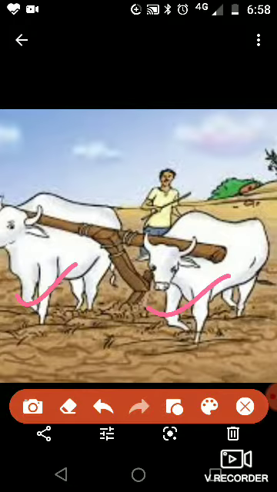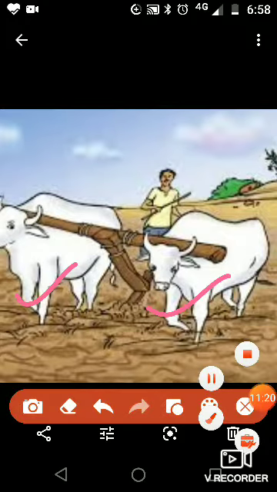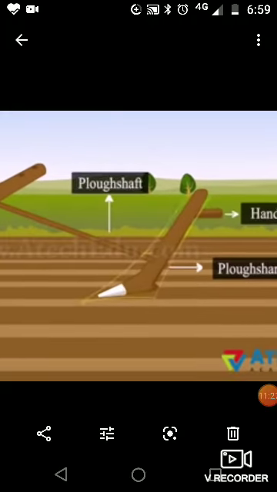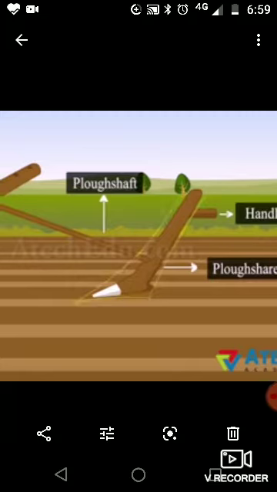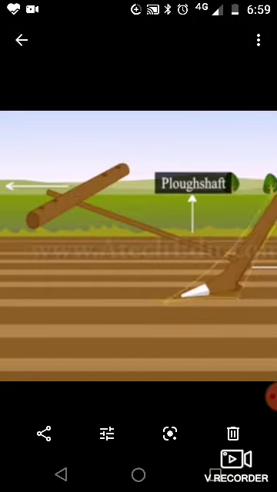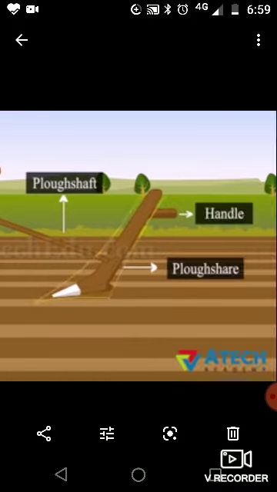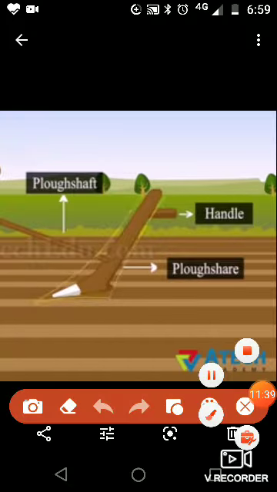So now I will show you different agriculture implements. Now here we can see that this is a plow, which is called a hal in Hindi, and we can see the structure of a plow. This is the handle.